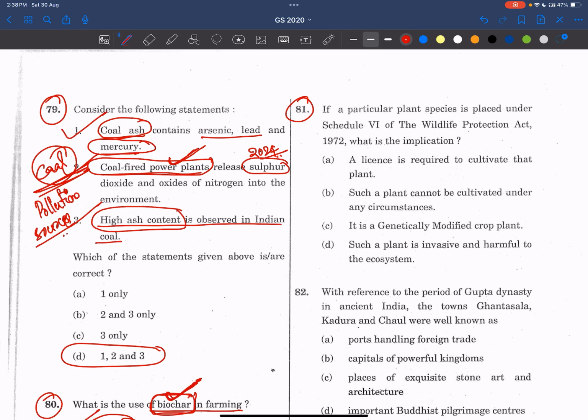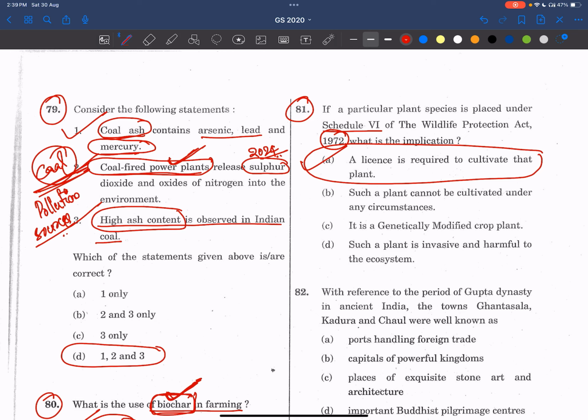Now, coming to 81st question. If a particular plant species is placed under Schedule 6 of the Wildlife Protection Act 1972, what is its implication? Friends, this is a very very simple question. Earlier there were 6 schedules, and in the sixth schedule, if any crop plant is there, anyone who wants to cultivate it should get a license from the government. That means it is prohibited from cultivation and planting. In this way also we can take it. So the answer is A.